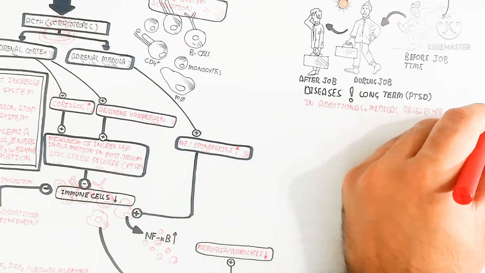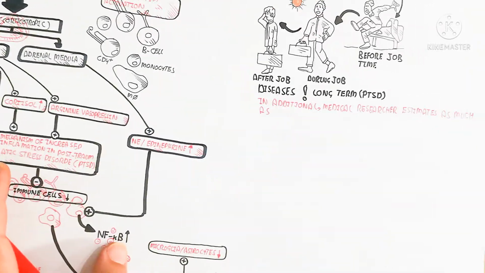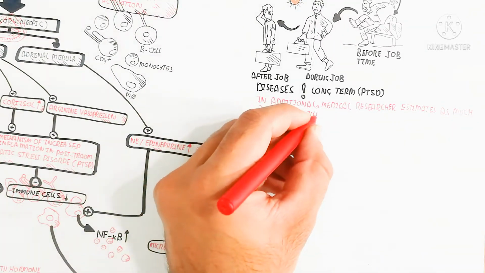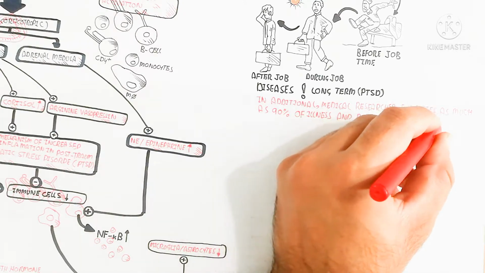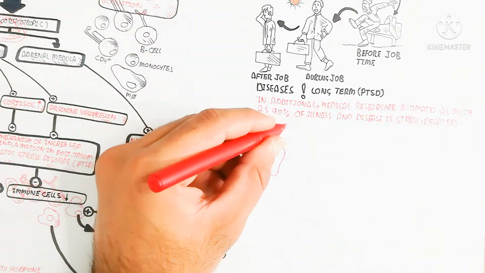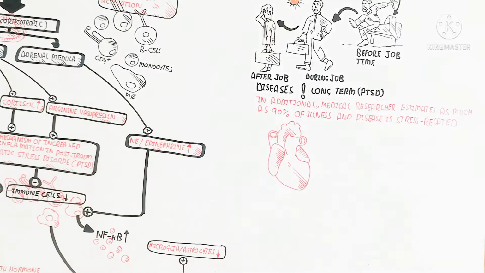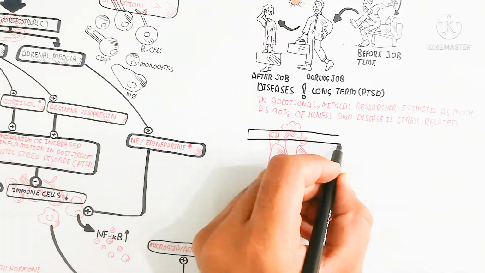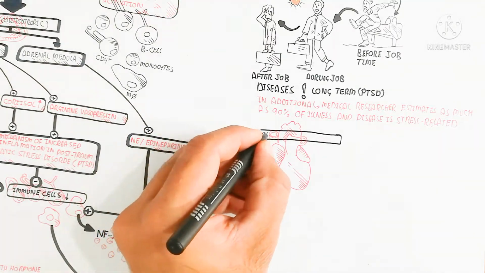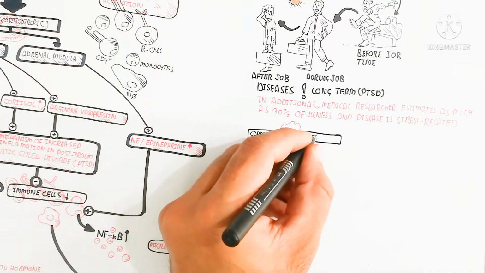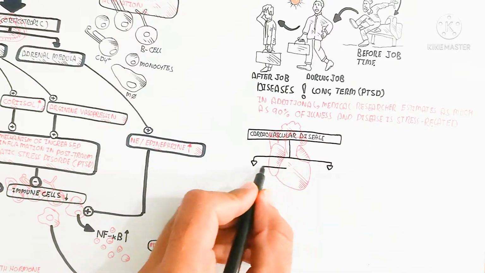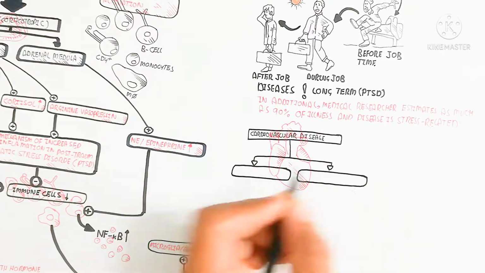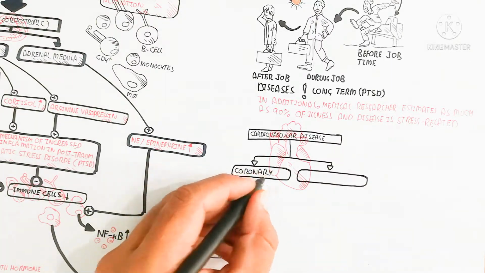So this is normal, and it is basically the fatigue, muscle fatigue, and tiredness, etc., which is again reversed, and we can adjust it. But in the long term, PTSD is a disease due to long-term stress. In addition, medical researchers estimate that as much as 90% of illness and disease is stress related.